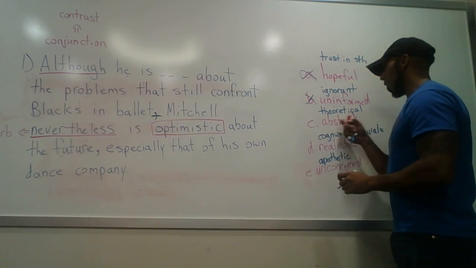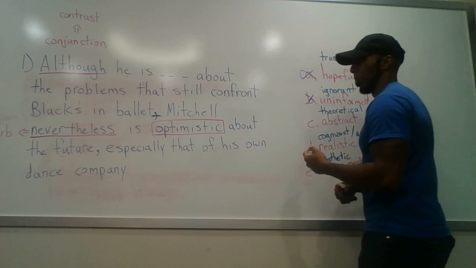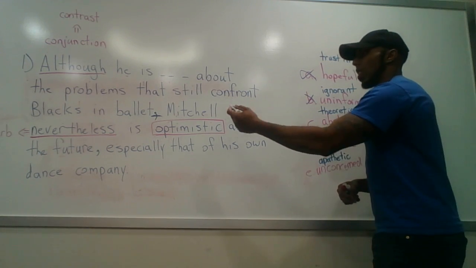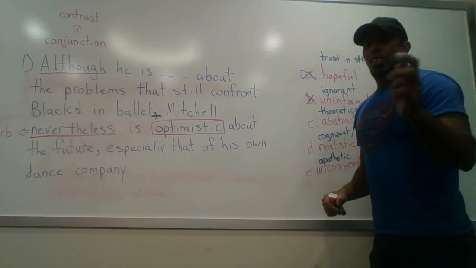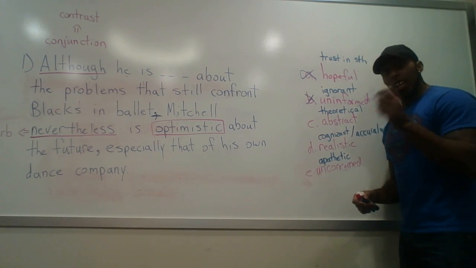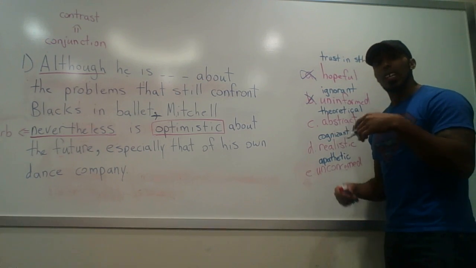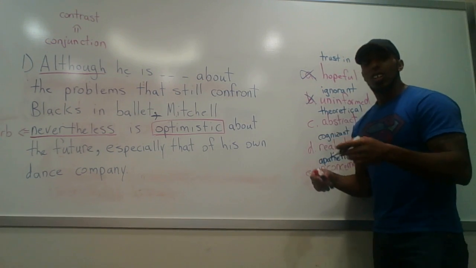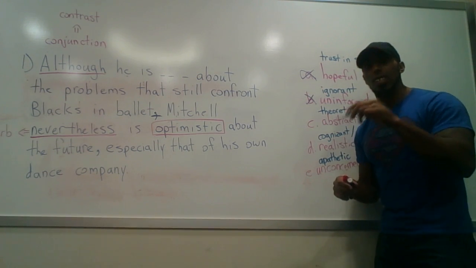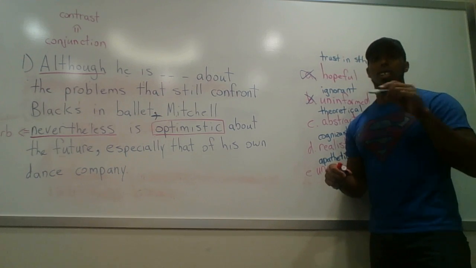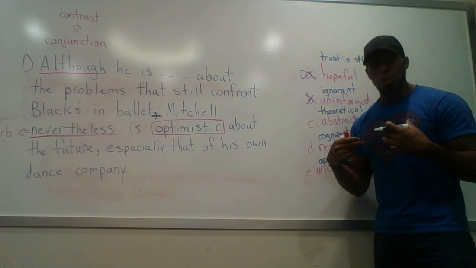Okay, let's run through abstract, right? Although he is abstract about the problems that still confront blacks in ballet, Mitchell nevertheless is optimistic about the future, especially that of his own dance company. Now, one thing we need to note about the adjective abstract, something has to be abstract. Usually in speech and in written English, something that is abstract is usually an inanimate object. So something is abstract, not someone is abstract. That really doesn't make sense for an animate object or a living person to be abstract.